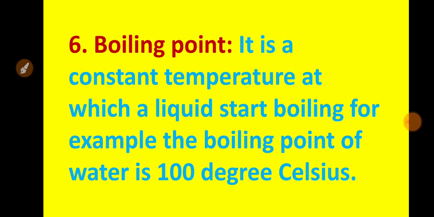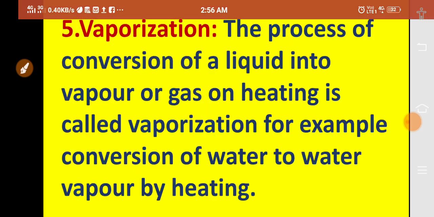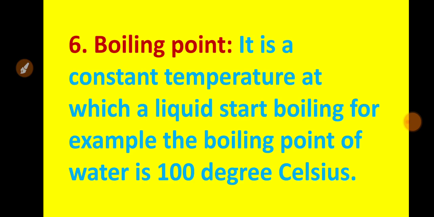Now boiling point. Boiling point means the point at which the system will start to boil. It is a fixed temperature at which a liquid starts boiling. Okay students, for example, the boiling point of water is 100 degrees Celsius. I want to tell one more definition for the boiling point. Okay, please listen. What is the boiling point, means how will this process take place.